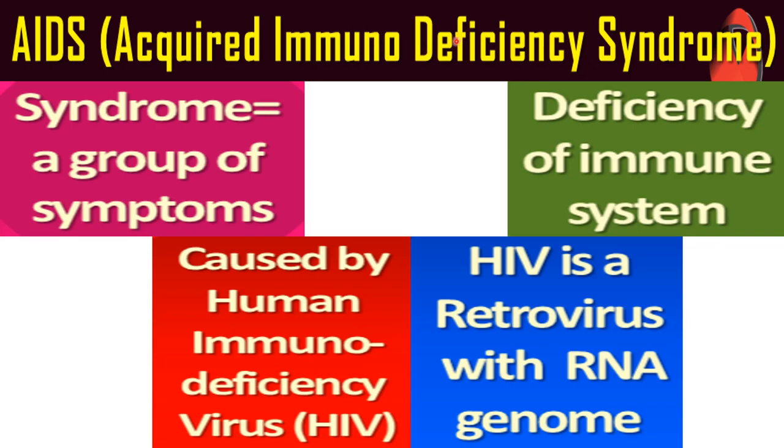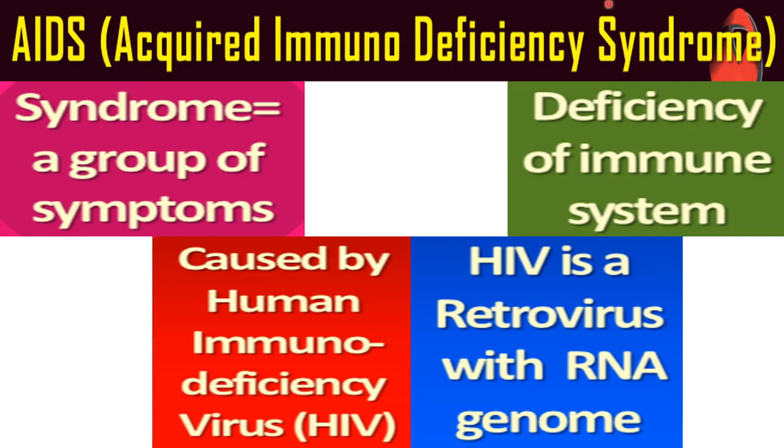What is happening here? Immunodeficiency means the immune system becomes weak, and due to that weakness of the immune system, many diseases can affect the person. So there will be a group of disorders, that's why we are calling it a syndrome.